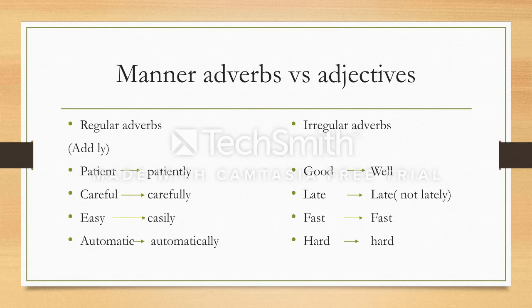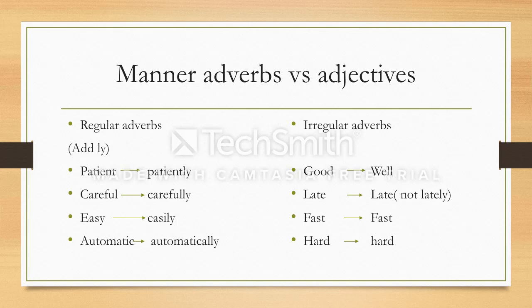So regular adjectives can be changed into regular adverbs using ly. For example, patient can be changed into patiently. Careful is changed into carefully. Easy is changed into easily. Automatic is changed into automatically.